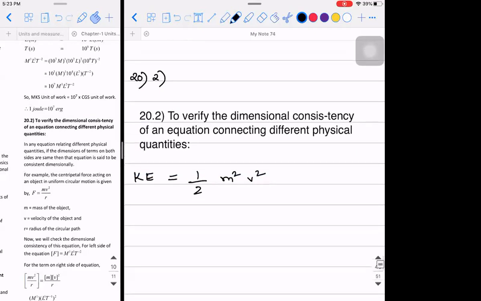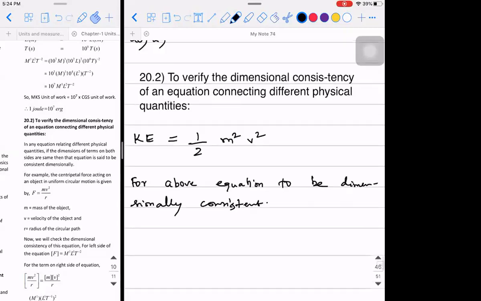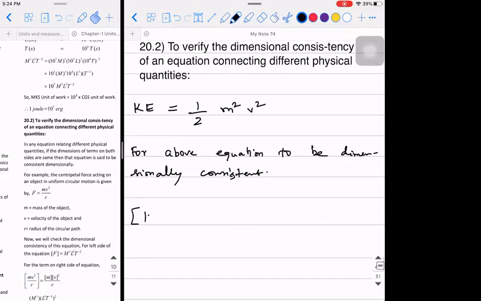So how I verify is, I'll write it like this: for the above equation to be dimensionally consistent, look at the way I'm writing. The dimensional formula of kinetic energy should be equal to the dimensional formula of mass square into the dimensional formula of velocity square.